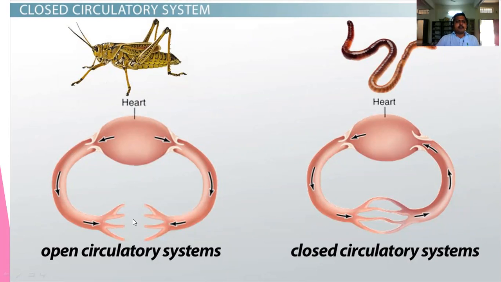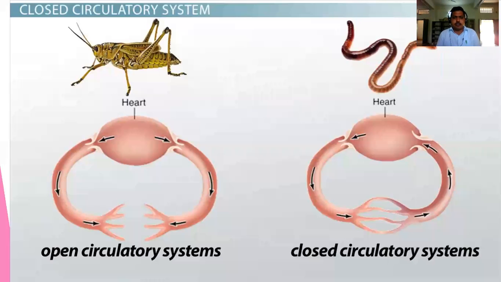The heart is there. The heart pumps the blood, and blood vessels are also present. These blood vessels send the blood to one open space that we call sinuses.